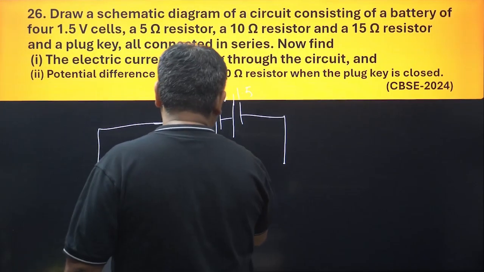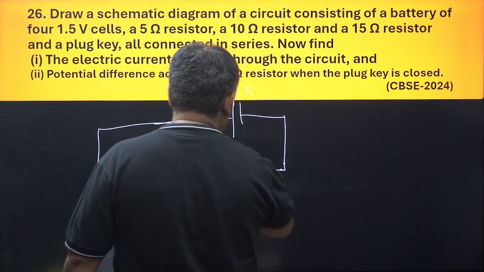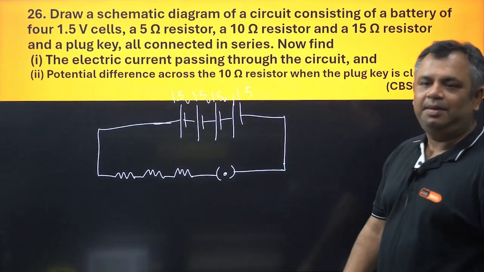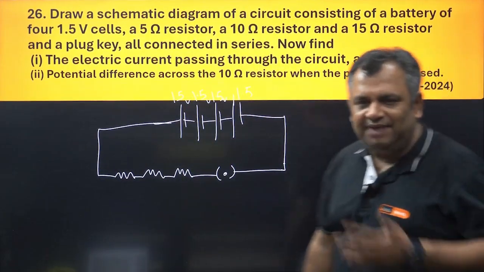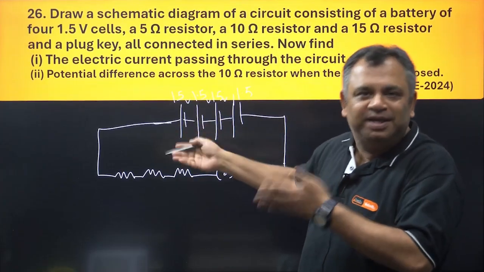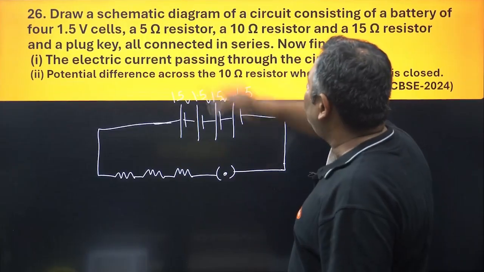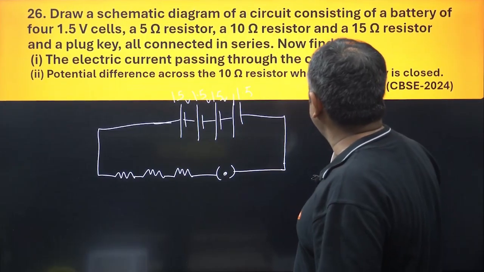And a plug key. You remember that plug key? So this is the schematic diagram. Please use the scale, etc. I've just made it this way. Don't try and make it this way, marks will be deducted. Make it cleaner. Now find the electric current passing through the circuit.